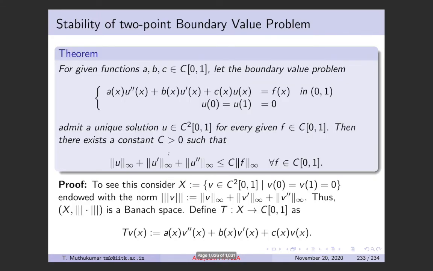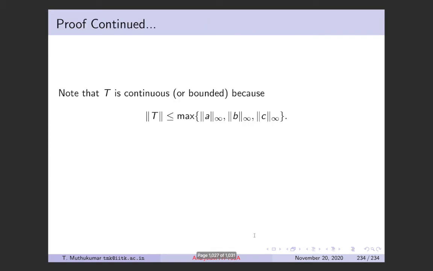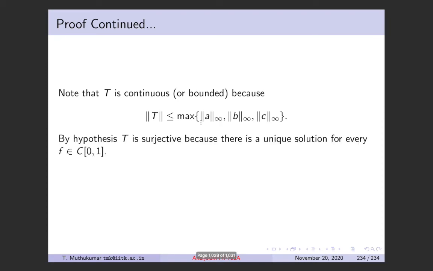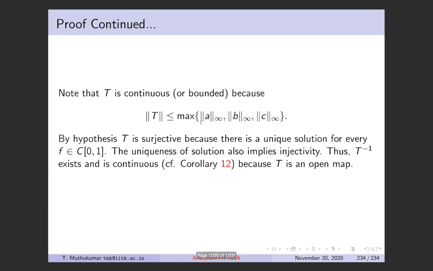From here itself, you take the norm, and by the Cauchy-Schwarz inequality you see that this happens. So the norm of T is less than or equal to this. So T is continuous, and T is a bijection as well. T is surjective, as I already said, because there is a solution for every F, and the uniqueness of the solution implies that it is injective, so it's a bijection. So it's a continuous bijection map.